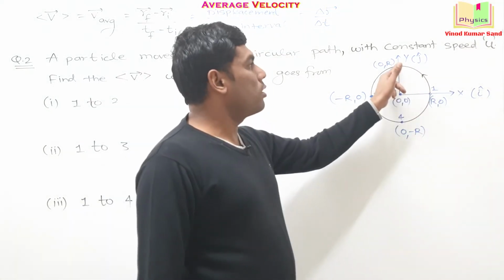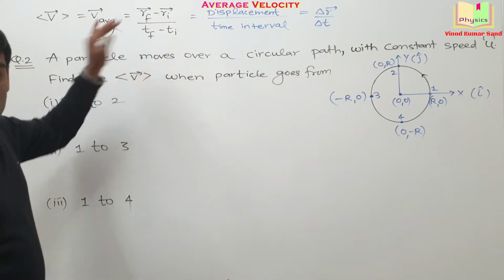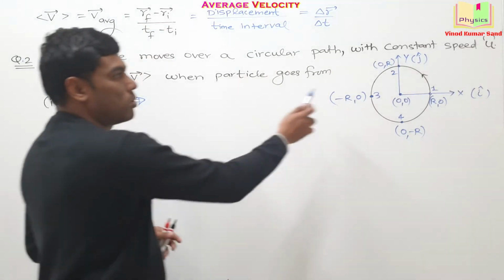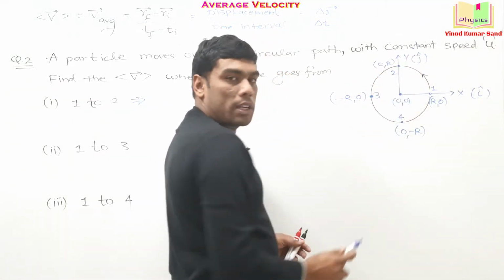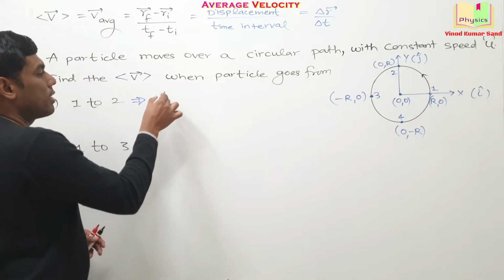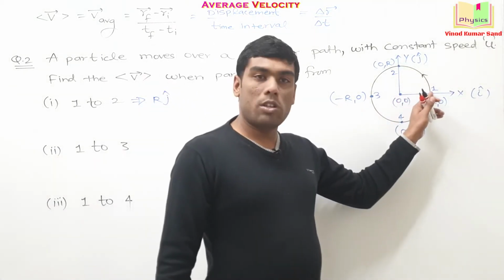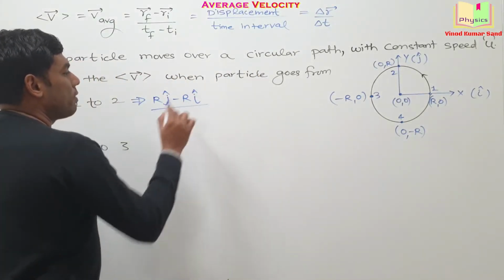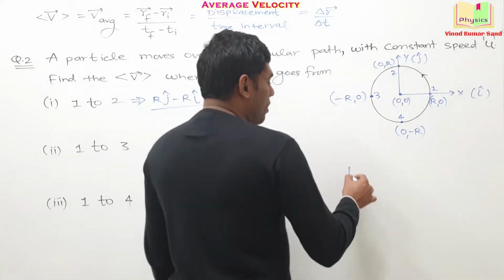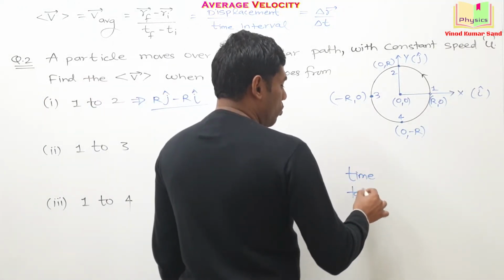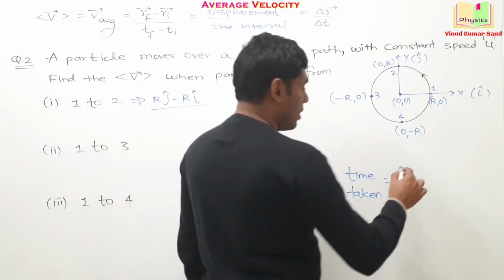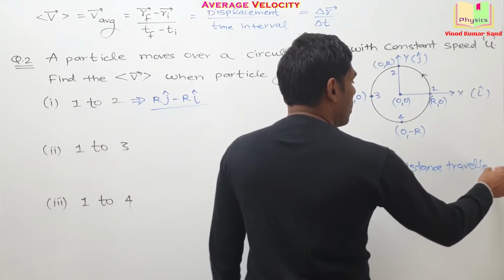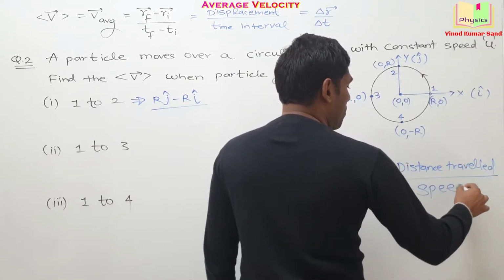For movement from point 1 to 2, we will be using this formula for the average velocity. The final position vector at location 2 is R j cap. What was the initial position vector? R i cap. Getting it? Divided by the time taken. For time taken, do we have any formula? Anything you remember? Time taken can be written as distance traveled divided by the speed. I hope you remember that formula.